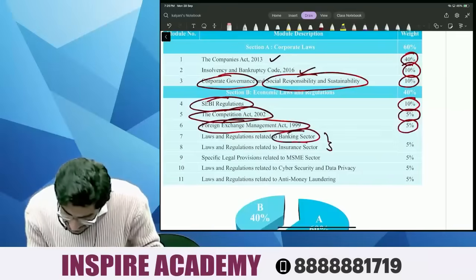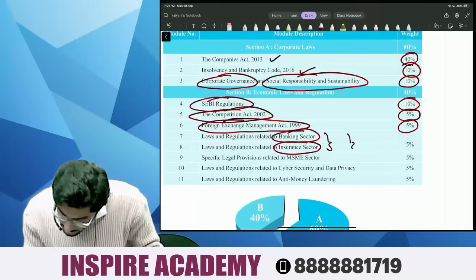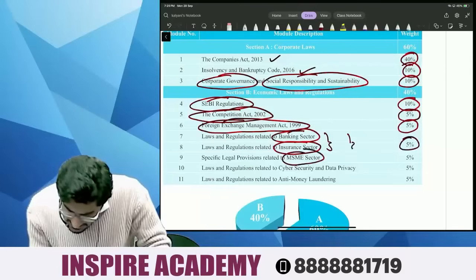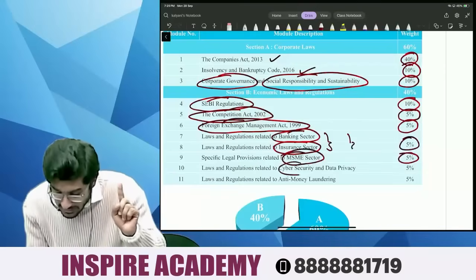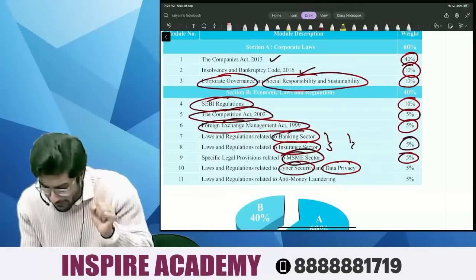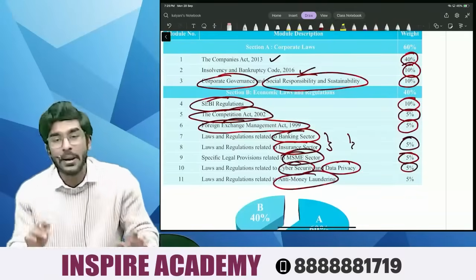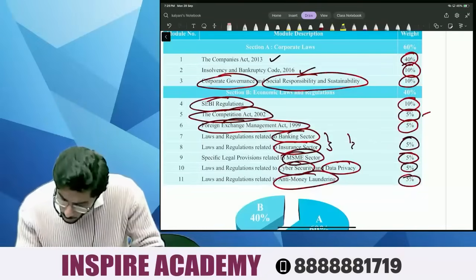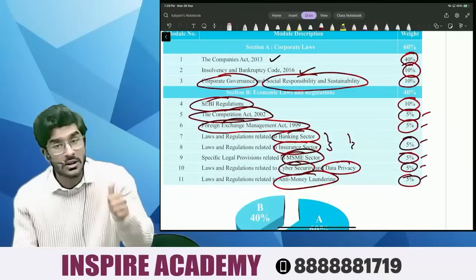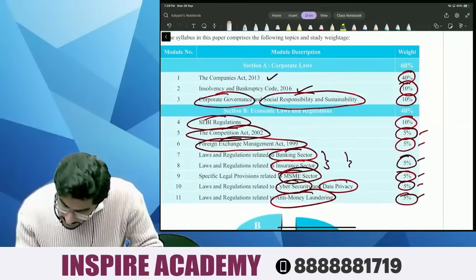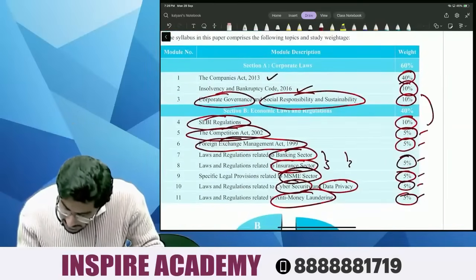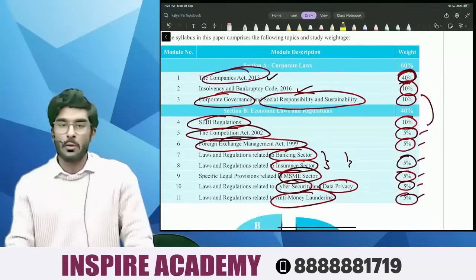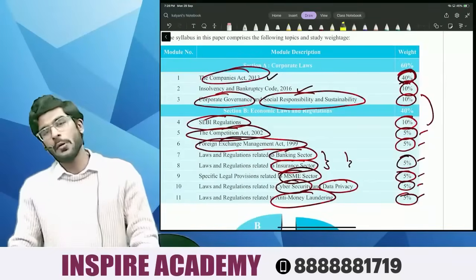Banking sector laws and insurance sector laws, combined both will come for 5%. Okay, 5%. Next people, MSME sector laws, 5%. Cyber security and data privacy, again it will come for 5% people. And last is people, Prevention of Money Laundering Act, again it will come for 5%. Okay, there are 1 2 3 4 5 6 small chapters, 3 medium long chapters, and next is people 40% is Companies Act people. So now which chapter are we going to study first people?